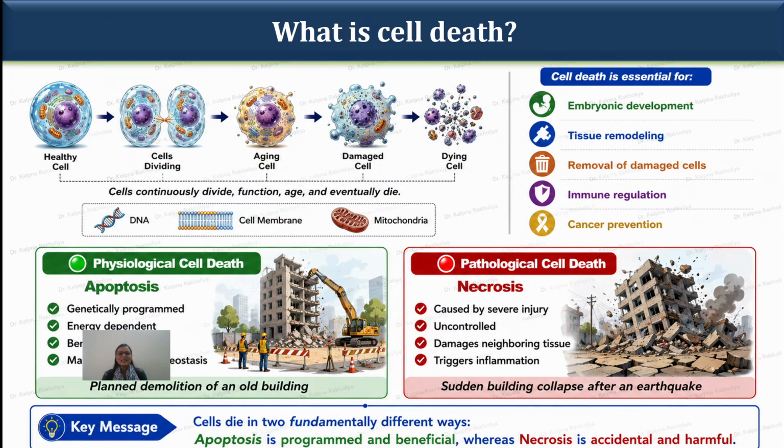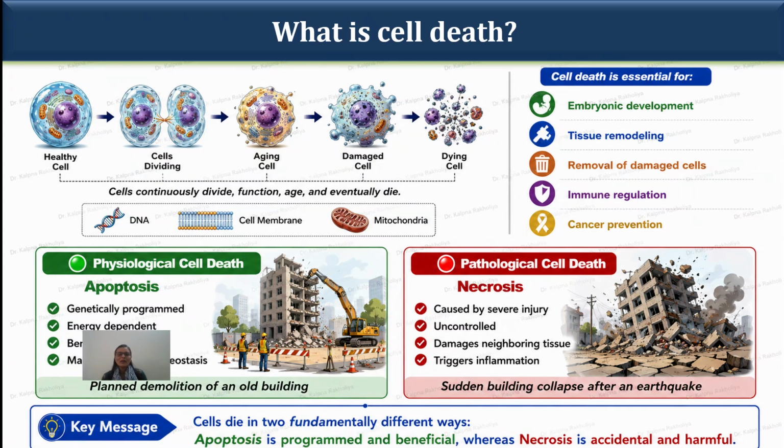So in apoptosis, how does cell death occur? It is a genetically programmed process, as we already discussed in the last lecture. It is energy dependent, beneficial, and maintains tissue homeostasis. When we call it necrosis, it is a pathological cell death. It causes severe injury, is uncontrolled, damages neighboring cells and tissue, and triggers inflammation. So this is a major difference between apoptosis and necrosis.